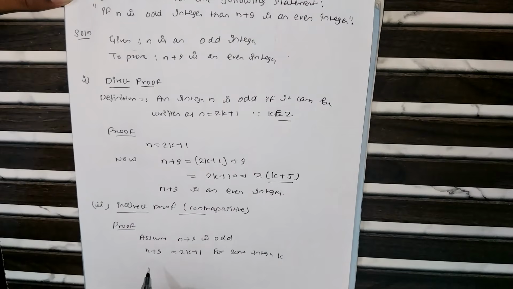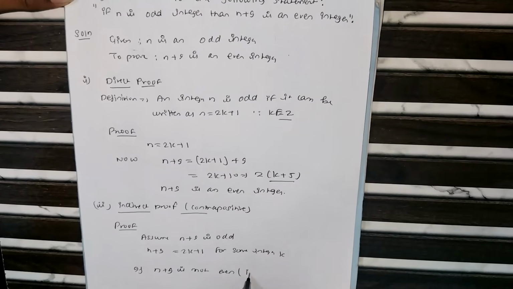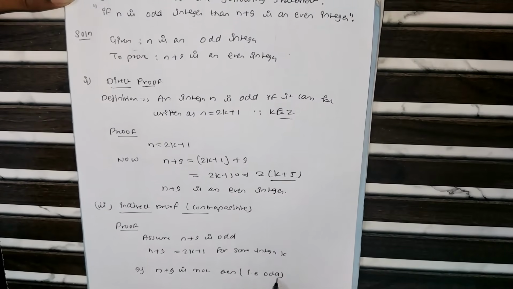The contrapositive of the original statement is: if n plus 9 is not even, which means it is odd,